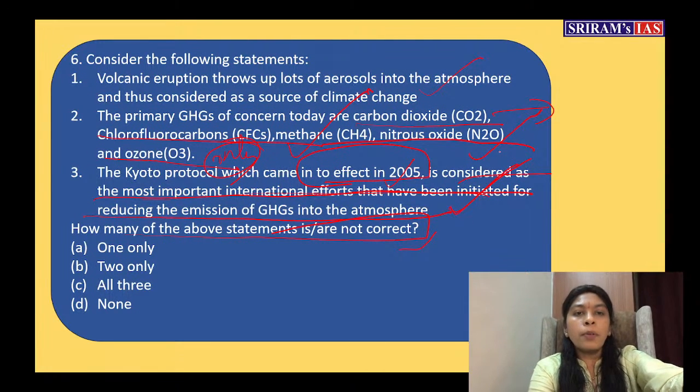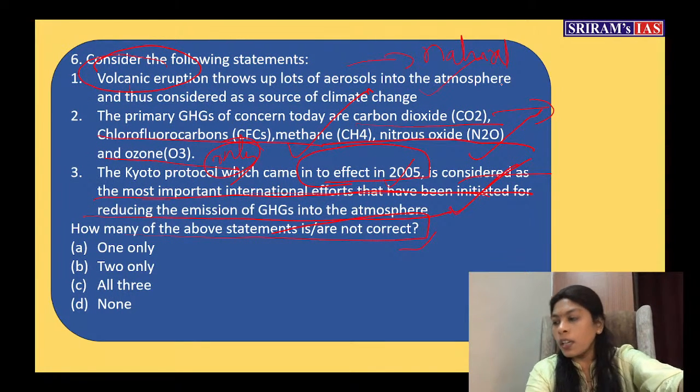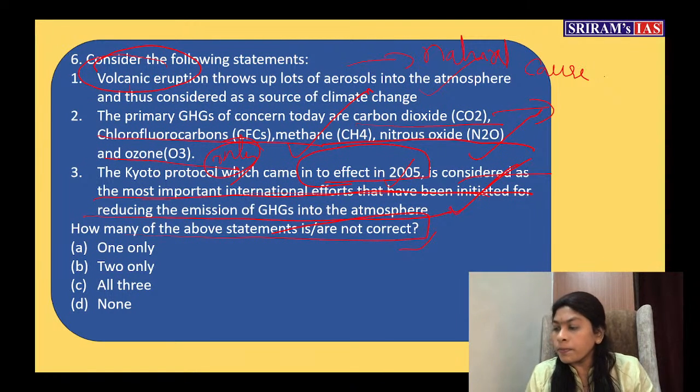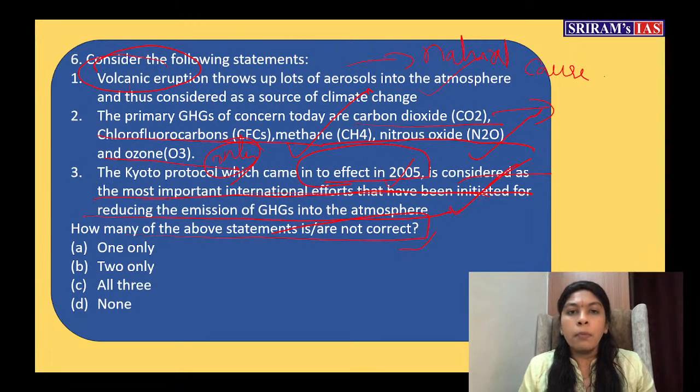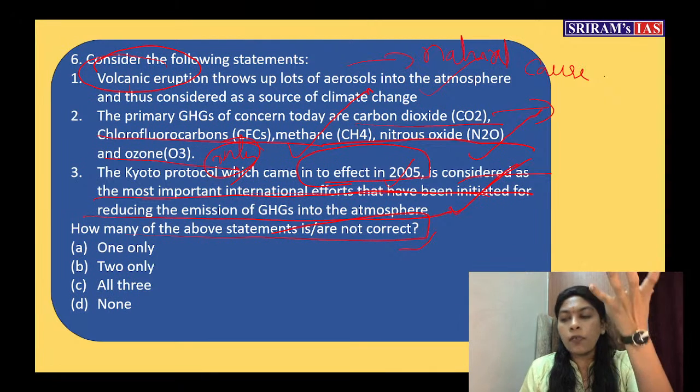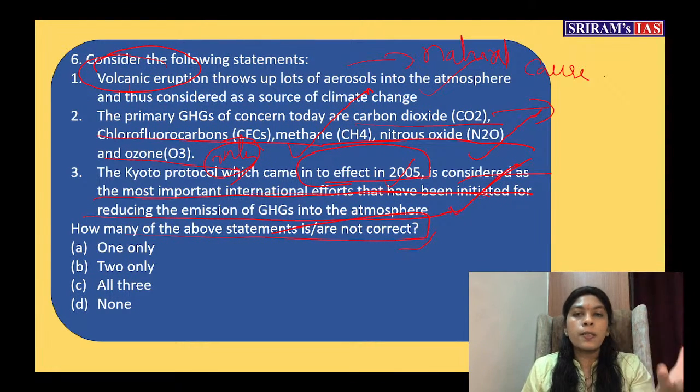It's right only. Come to the first statement, volcanic eruption. This is a natural cause of climate change. Yes, Akansha, that's why I thought you might have doubted the first statement only. Sometimes it happens, but it is directly lifted from the NCERT. That's why I used the statement. In the NCERT related to climate change, the statement was directly given: volcanic eruption is the major natural cause of climate change, because it spews a lot of aerosols into the atmosphere and immediately changes the climate.